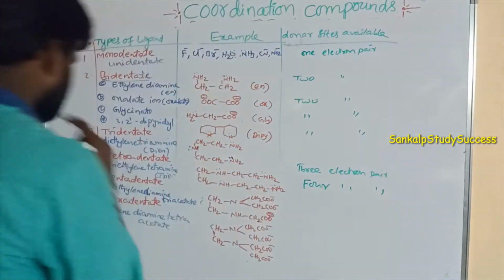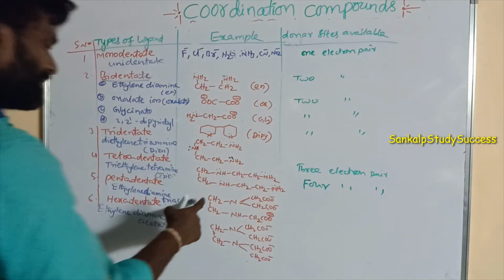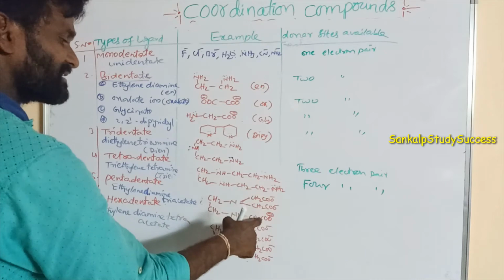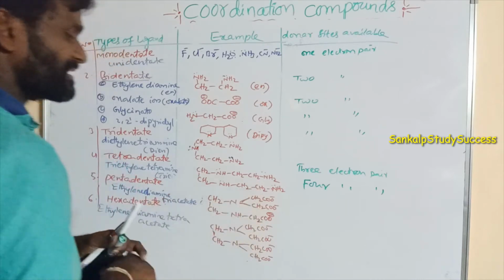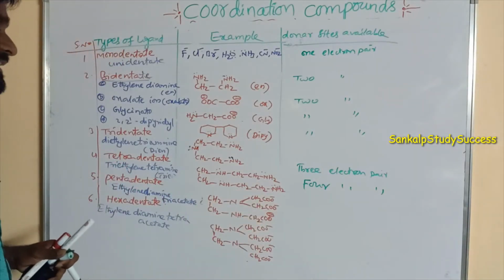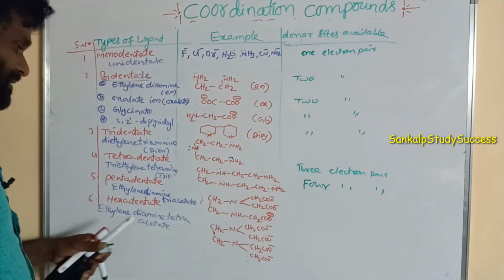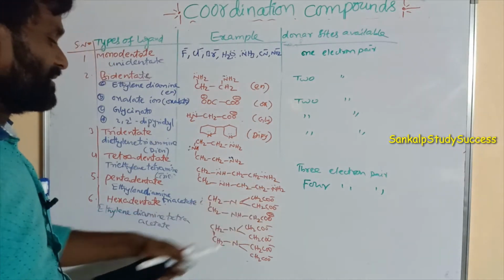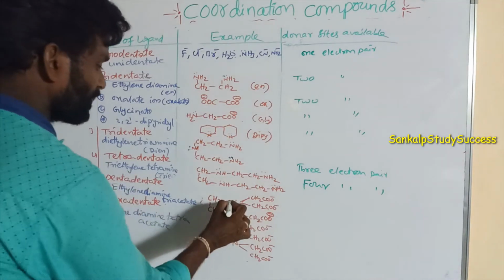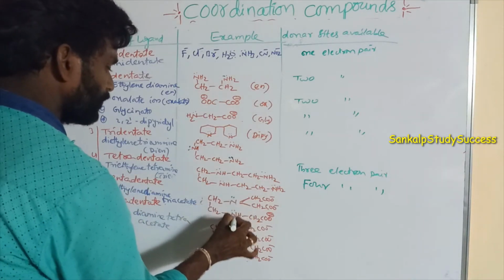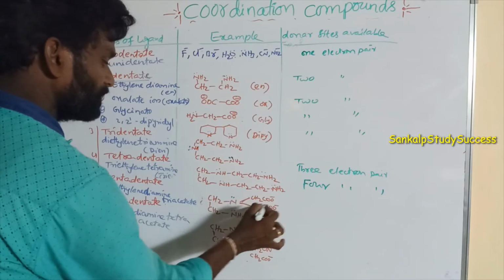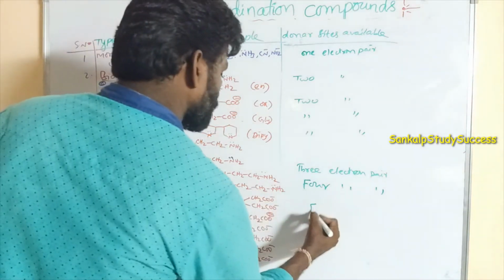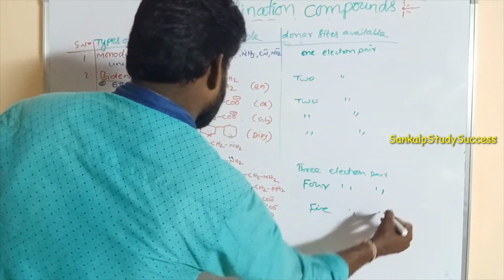So 4 electron pairs are available. Next is the pentadentate ligand. This is the ethylene, this is the diamine. How many acetates? Triacetate, 1, 2, 3. So ethylene diamine triacetate also has 3 donor sites, plus the two amines makes 1, 2, 3, 4, 5 donor sites. That means 5 electron pairs.